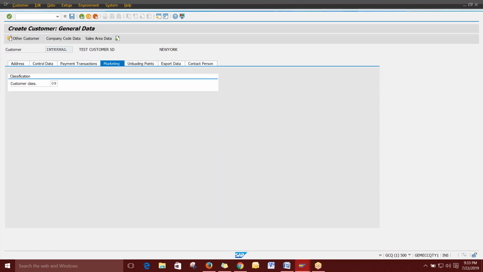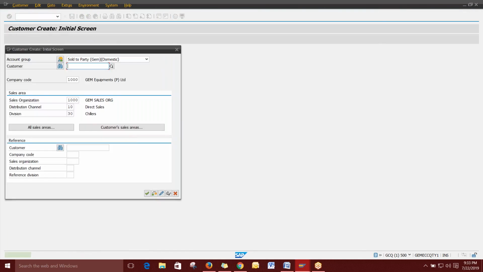So the customer code will be generated. Yes. So you can see here, right? So the code is 1001825. It's the customer code, and it has been generated for this particular sales area. It is not for any other sales area. It is only for direct sales for the chillers. Okay, clear?